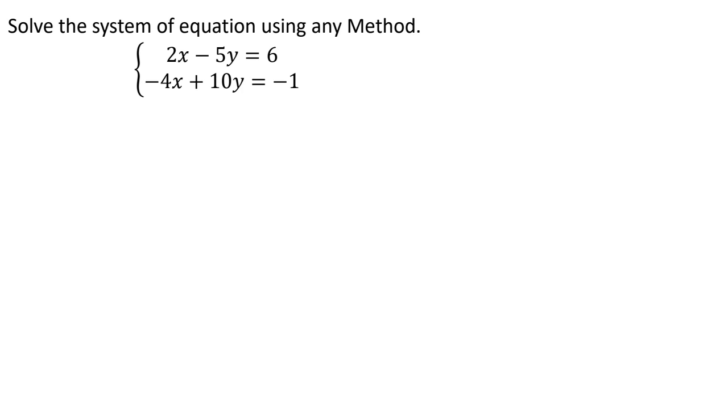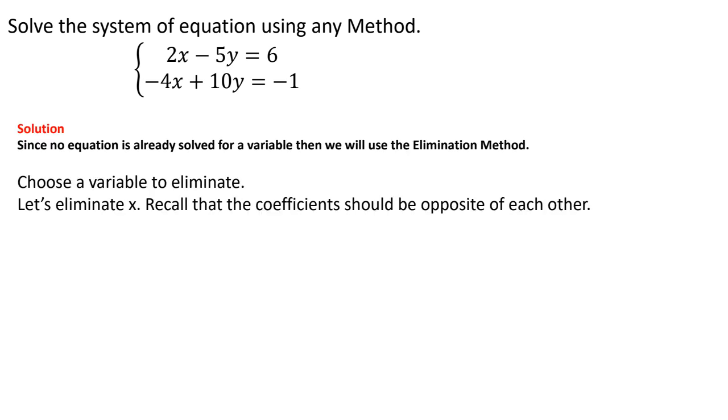Let's go ahead and solve this other problem. Okay. So we have 2x minus 5y equals 6 minus 4x plus 10y minus 1. So we can choose any method. Again, for me, I love the elimination method, so I'm going to use that one, just because I want to practice. For this particular one, if I see here, both of them have opposite signs, but if I chose to eliminate the y's, I would have to multiply only one of them, so it doesn't really matter.